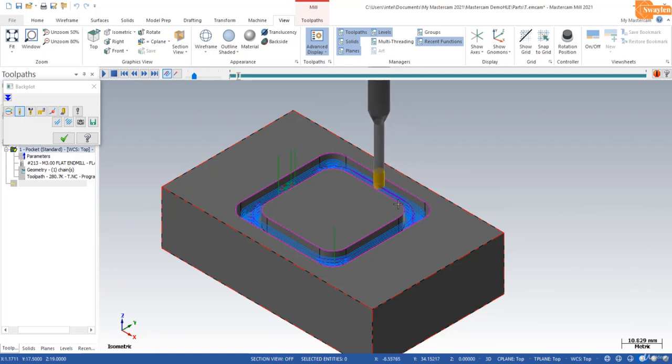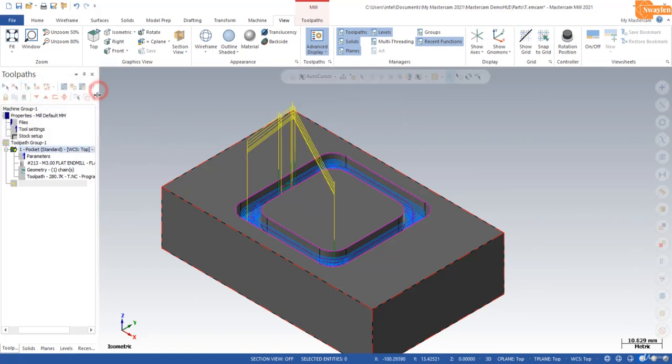You will see the tool motion for cutting. I will change the speed. See. Now I will stop the operation and we will check the same in verify selected operation.